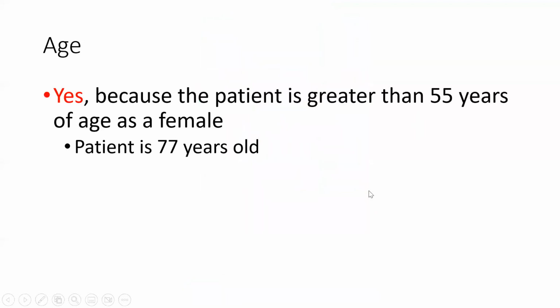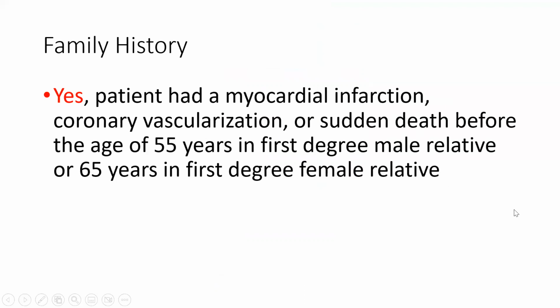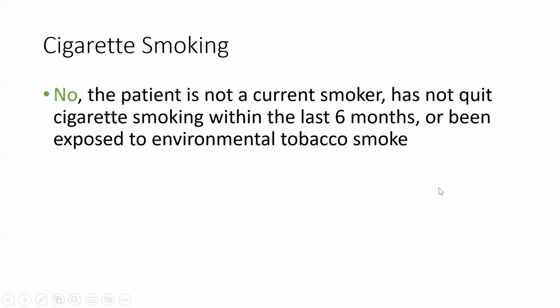So we're moving on to the risk factors. The patient's age is a risk factor because she is greater than 55 years of age as a female. She is 77. Family history is a risk factor for this patient because she had a myocardial infarction, coronary revascularization, or sudden death before the age of 55 years in a first-degree male relative or 65 years in a first-degree female relative.